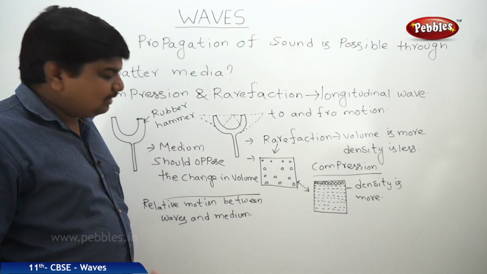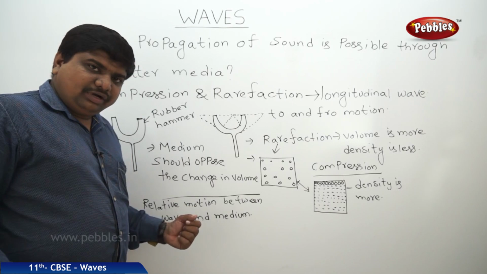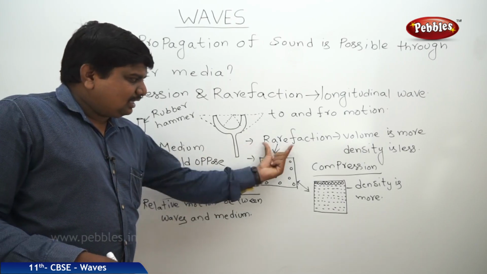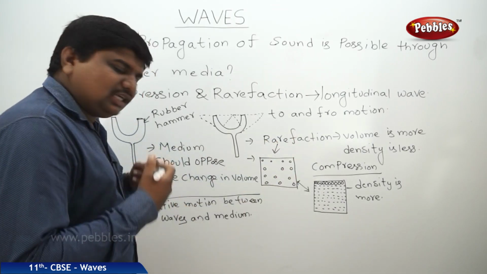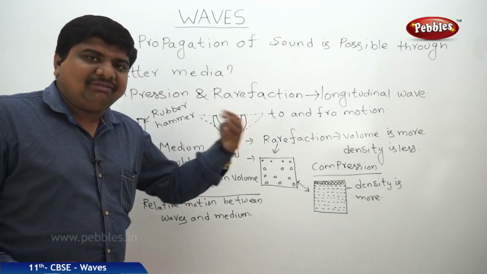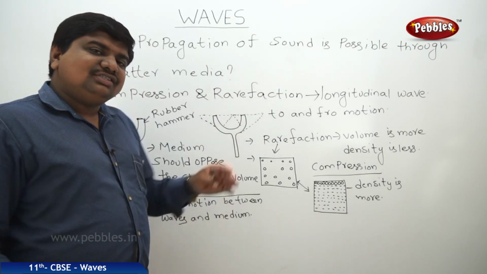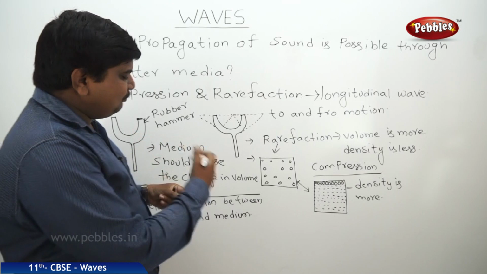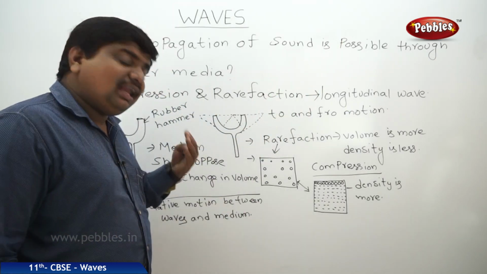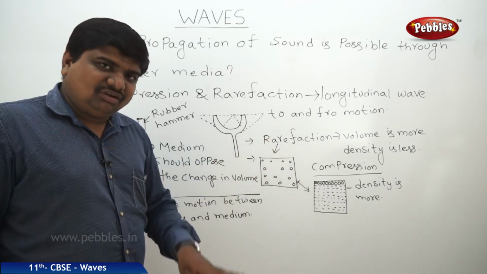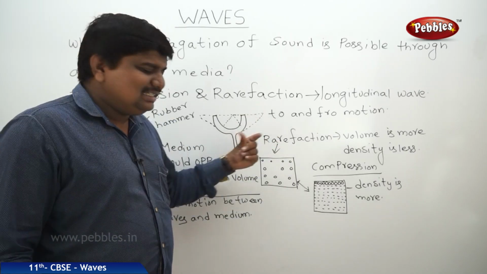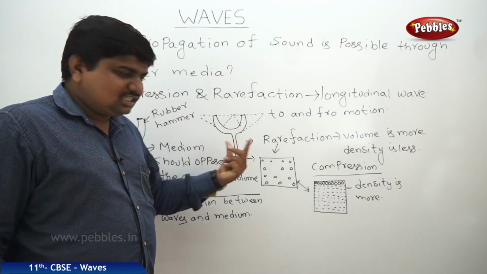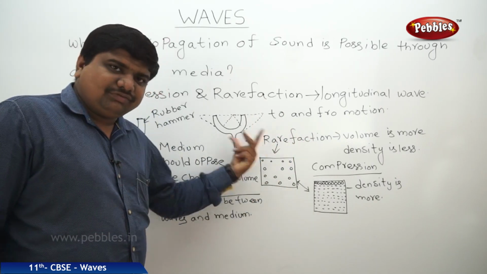So what we can understand is that sound needs a medium to propagate, and the nature of the medium should oppose the change in volume, that means compression or rarefaction. Through that medium only, sound waves travel to a further distance. That's why sound waves are able to travel in all the different media. But when traveling through different media, their velocity will change, because the velocity of the sound wave depends on a factor called the density of the given medium. Before discussing that, we will see the visual concept of compression and rarefaction and the types of waves.